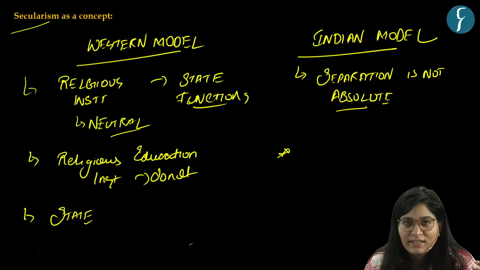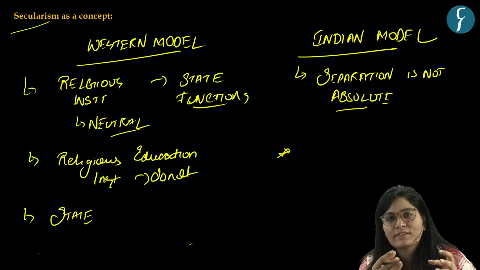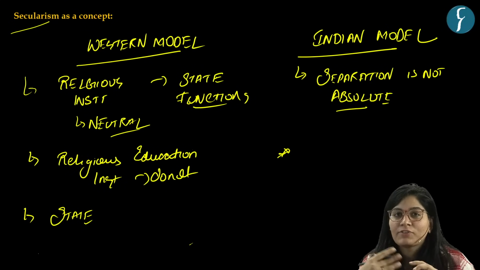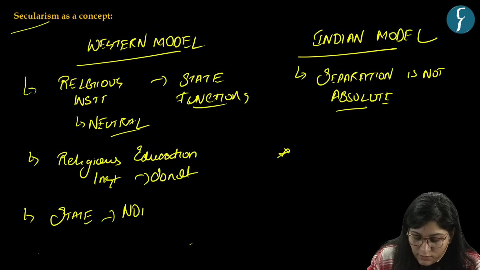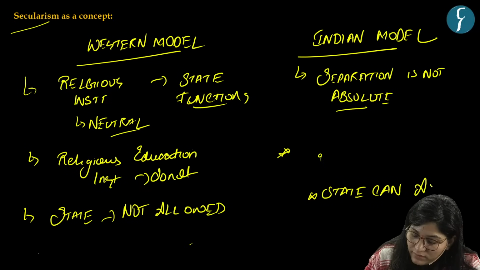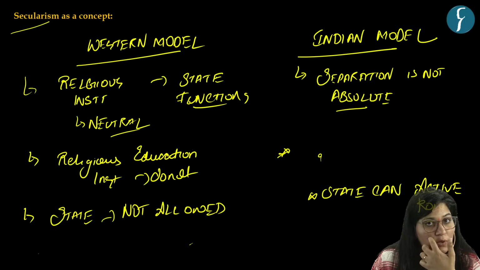But under the Indian model of secularism, the state openly participates in reforming religious matters like abolition of untouchability, child marriage, etc. So here it is not allowed, and here the state can play an active role in reforming religious problems.